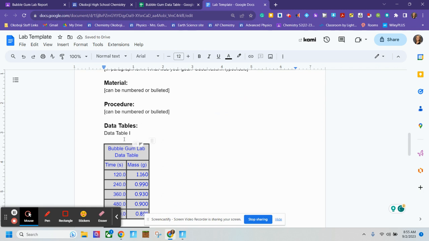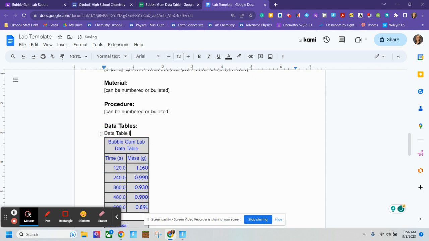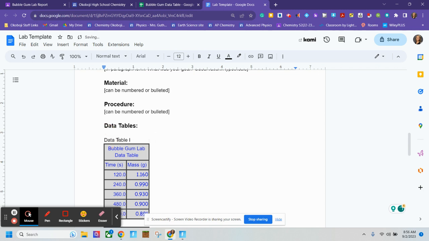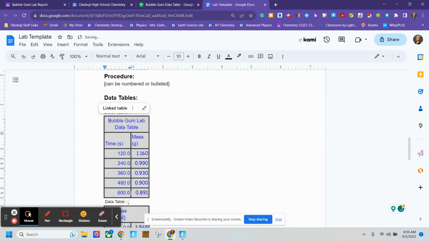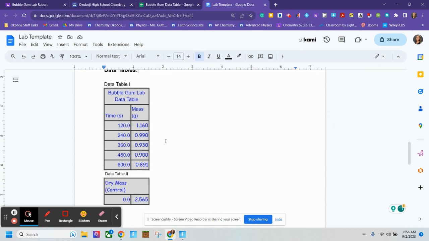All right, so I've got my data table. Make sure that I can read it. It should not be such small font that it is unable to be read. All right, so I've got my header here. So I will have a title saying this is just my basic data table 1. If I had more than one data table, like here, data table 2, because I actually copied and pasted that together, it's coming together. I'm actually going to change that format.